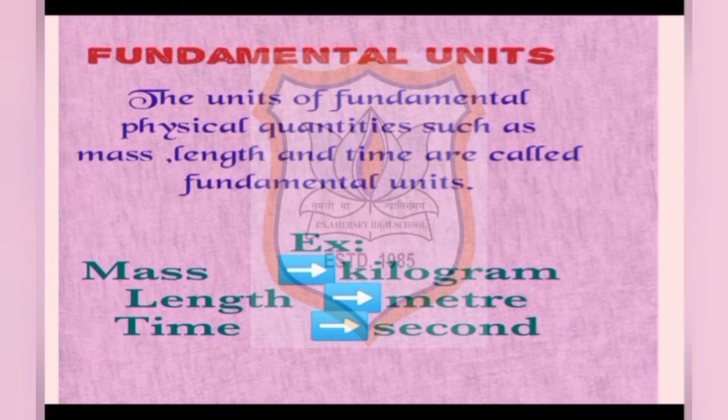Now, what are fundamental units? The units of fundamental physical quantities, for example mass, length and time, which do not require any other units for their description, are called fundamental units. For example, for mass the unit is kilogram, for length the unit is meter, and for time it is second. That means we do not need other fundamental units for their description.